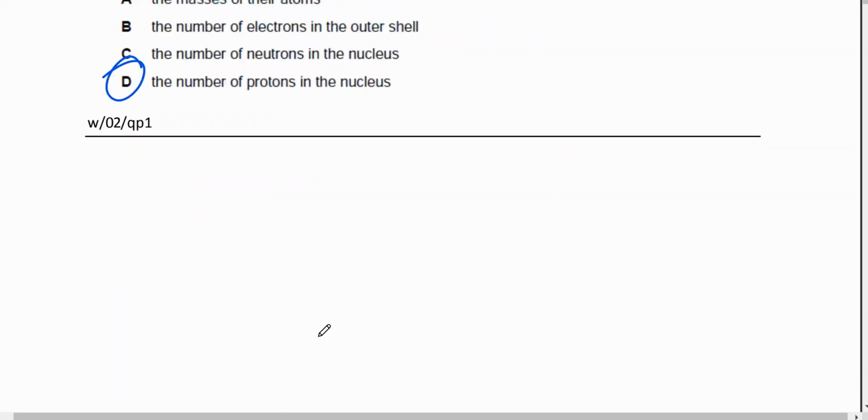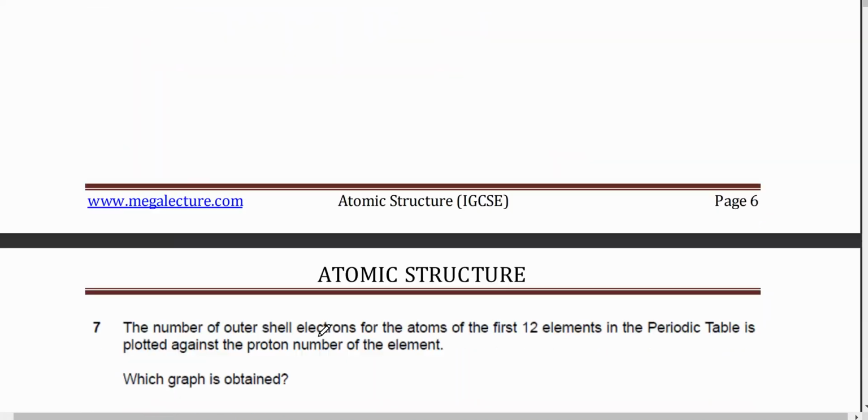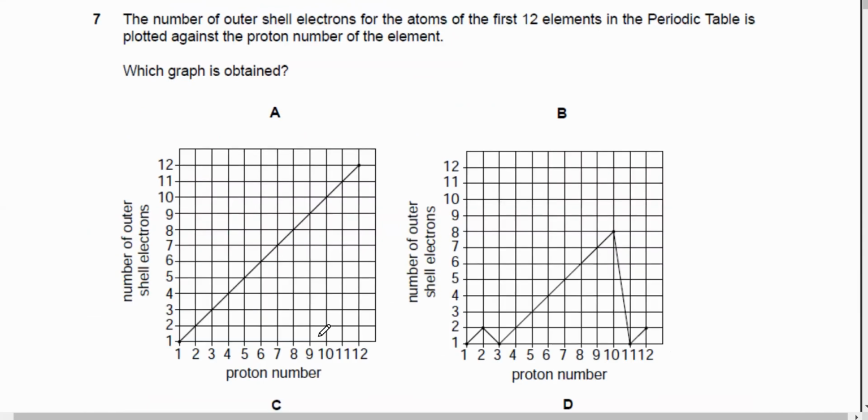Next, let's do another one. This one is slightly tricky. He's saying the total number of outer shell electrons. Remember, he's plotting the outer shell electrons for atoms of the first 12 elements. So first 12 elements means that the first element would have 1 electron, the second will have 2 electrons, and so on. The third one will have 3 electrons, the fourth one will have 4 electrons, and he's plotting the atoms, right?